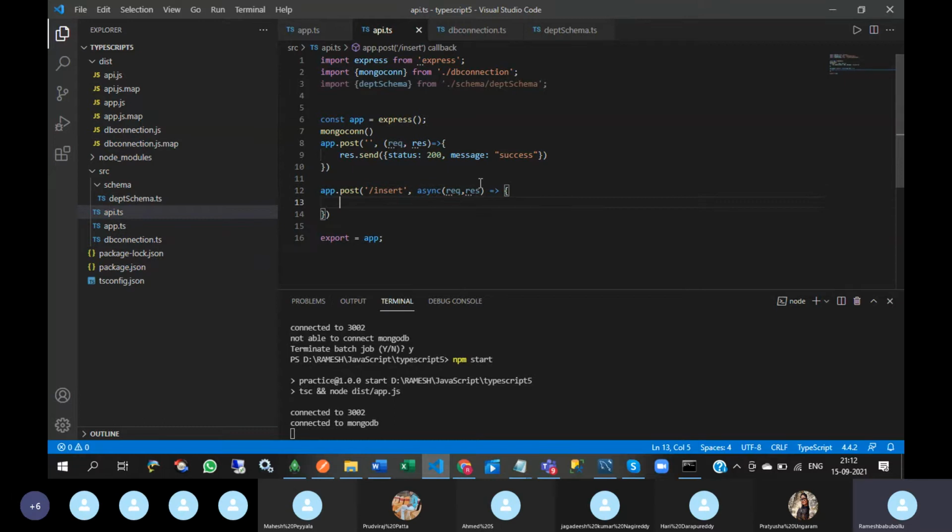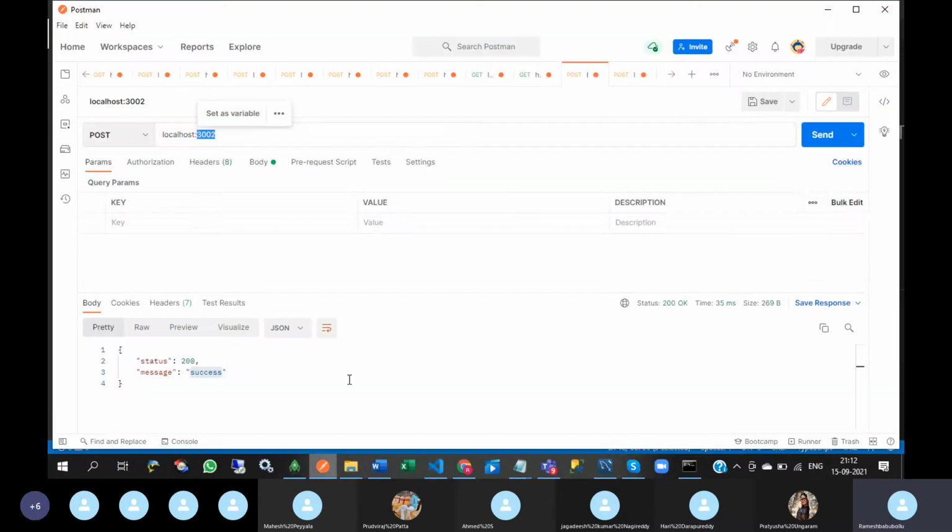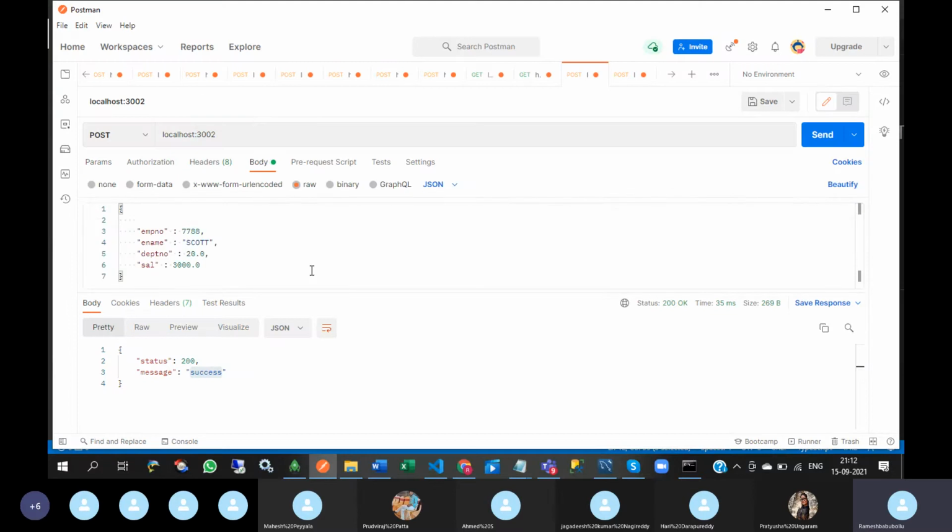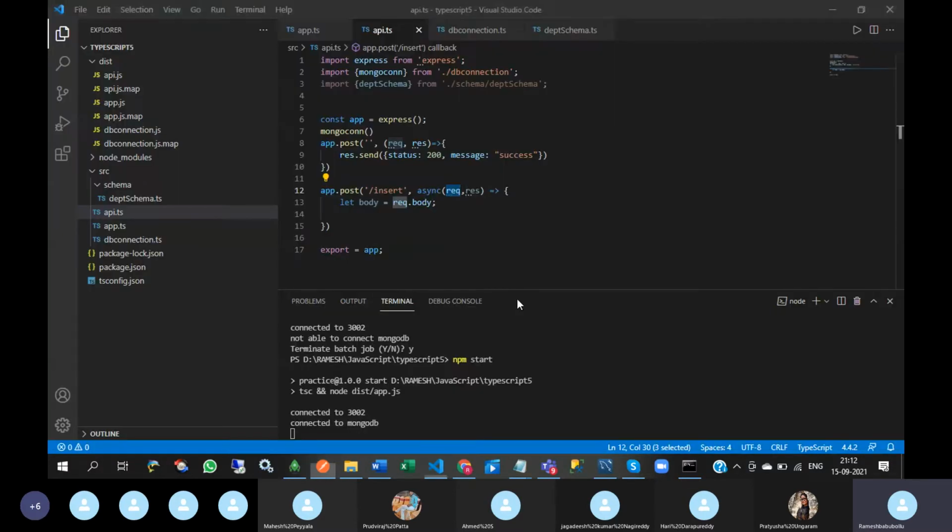And let body equal request dot body. In Postman we will send some parameters in the body. That will come in the request, so these input parameters lie in request dot body, and I am assigning them to body.